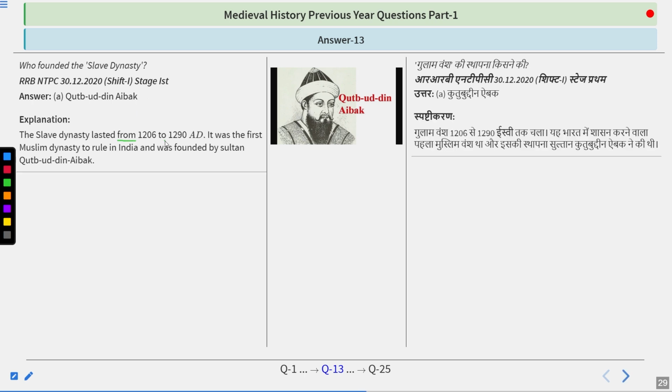So the slave dynasty lasted from 1206 to 1290 AD. It was the first Muslim dynasty to rule in India and was founded by Sultan Qutbuddin Aibak, who came into being in 1206. Earlier, the capital of this particular dynasty was Lahore. Later on, Iltutmish changed the capital and transferred it to Delhi. That is why he is known as the real founder of Delhi Sultanate. Who is that? It is Iltutmish.